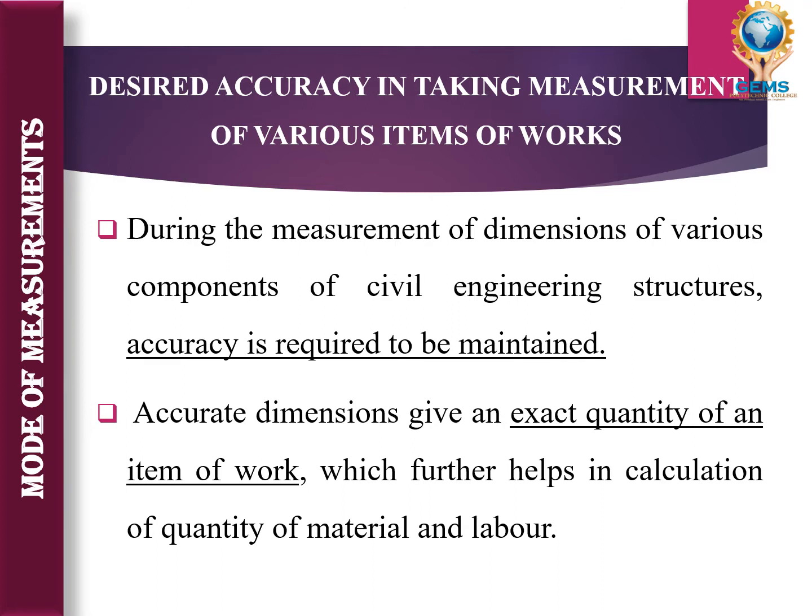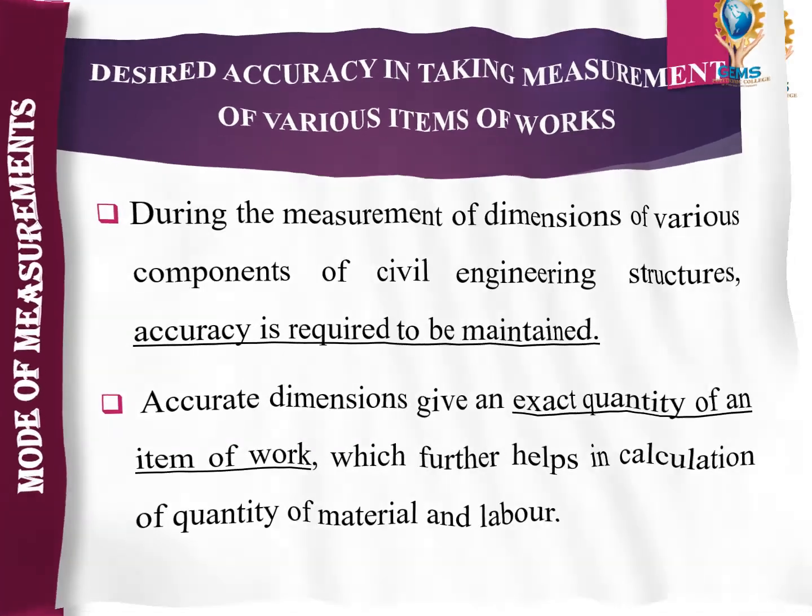If you do the measurement in an accurate way, we will get the exact quantity of the item of work. It will help in the calculation of quantity of material and labor. So we can get the exact value of everything, and for that purpose we are measuring in an accurate way.